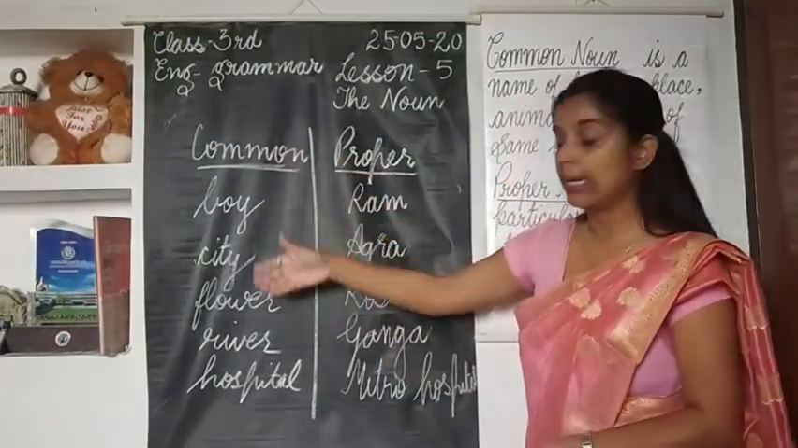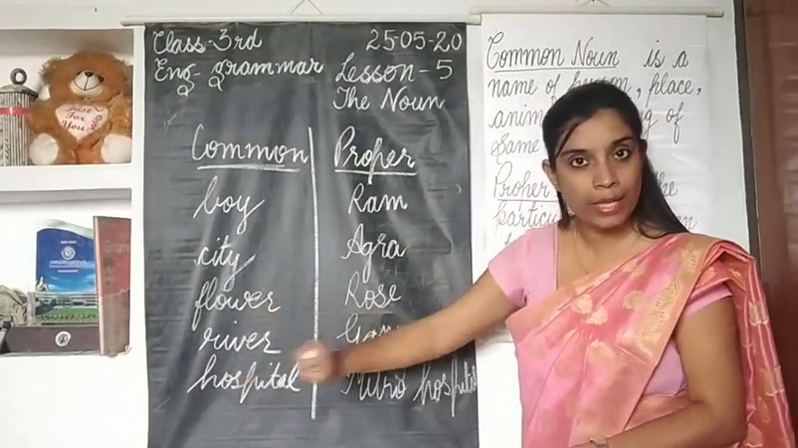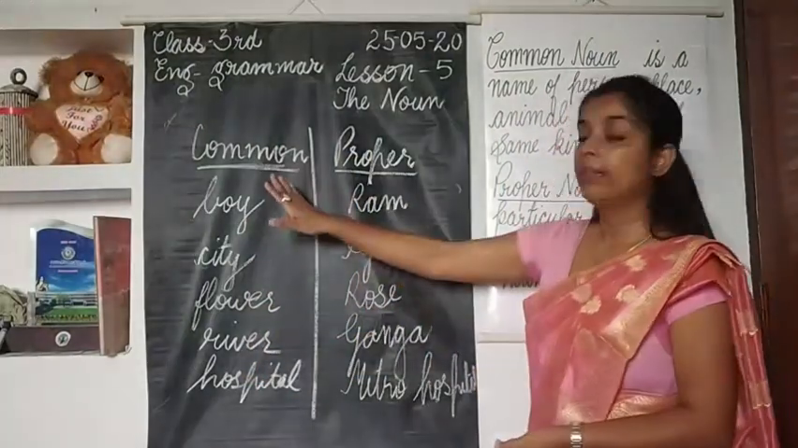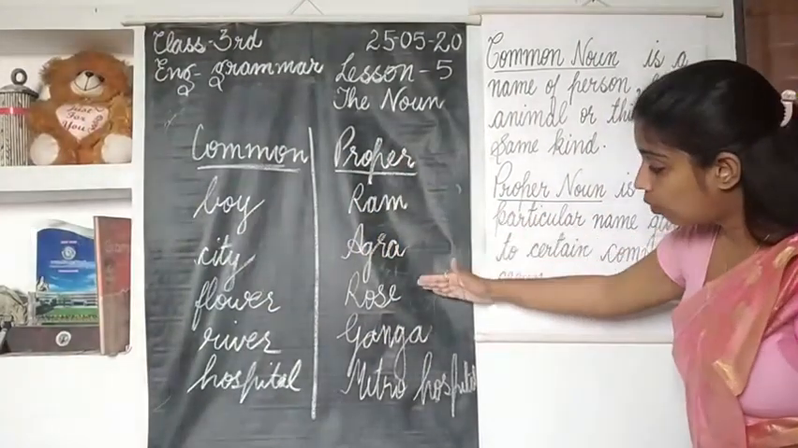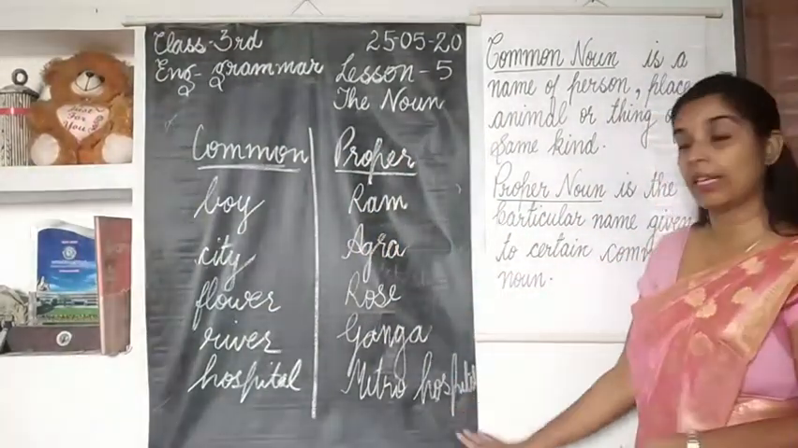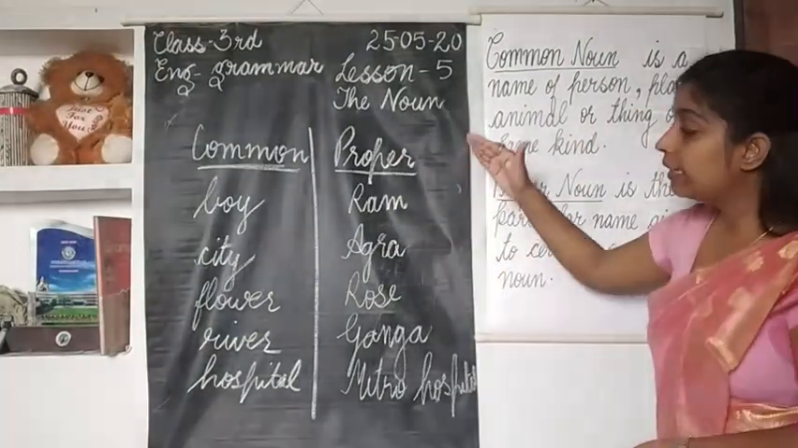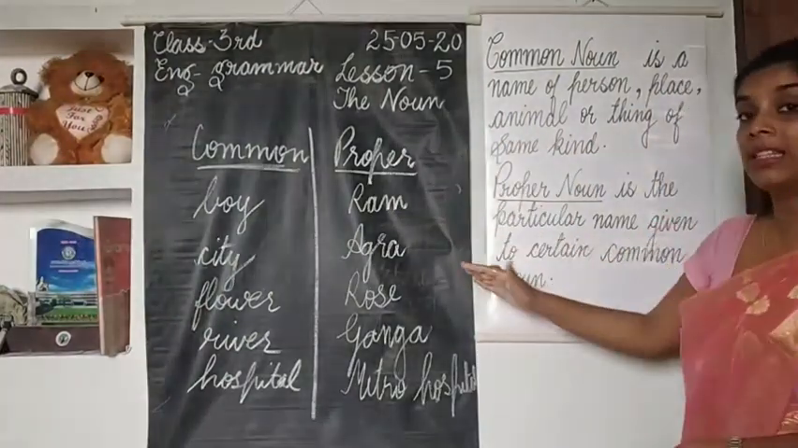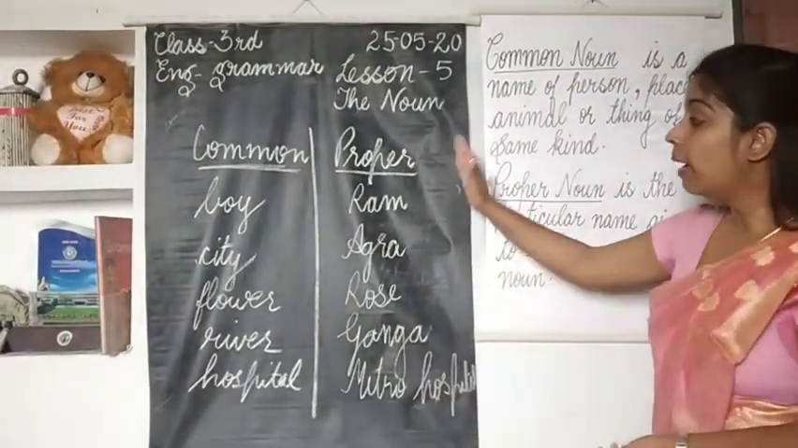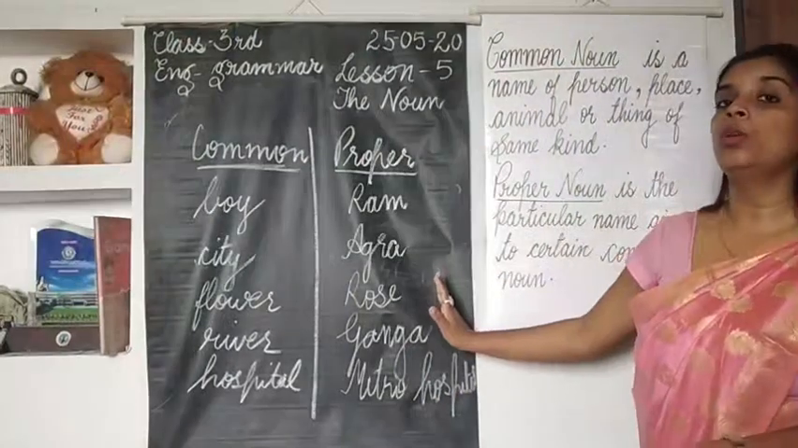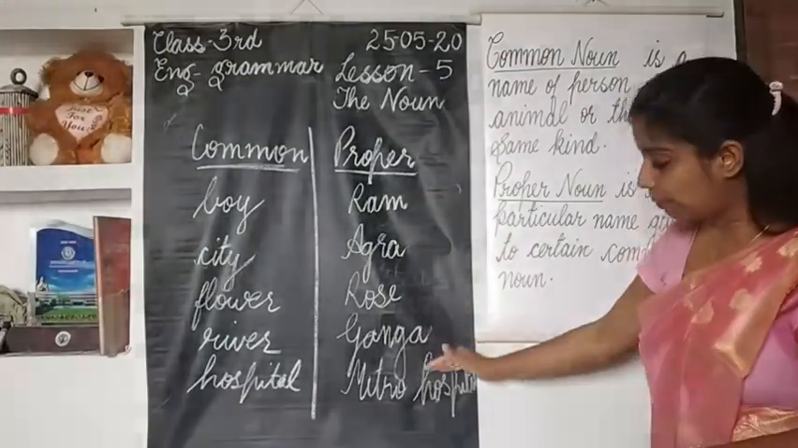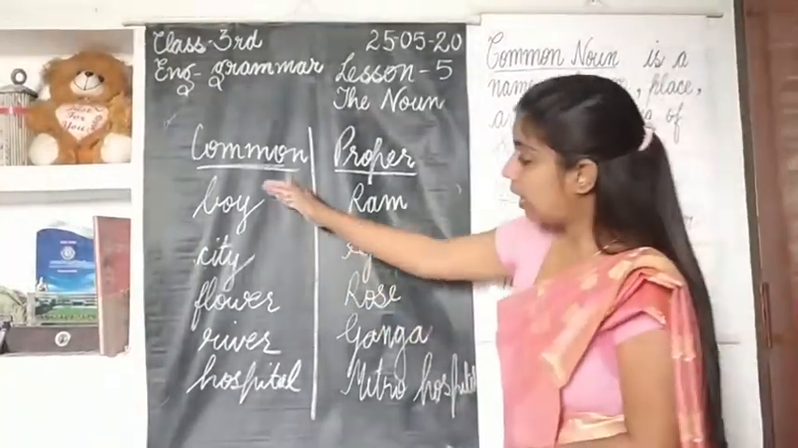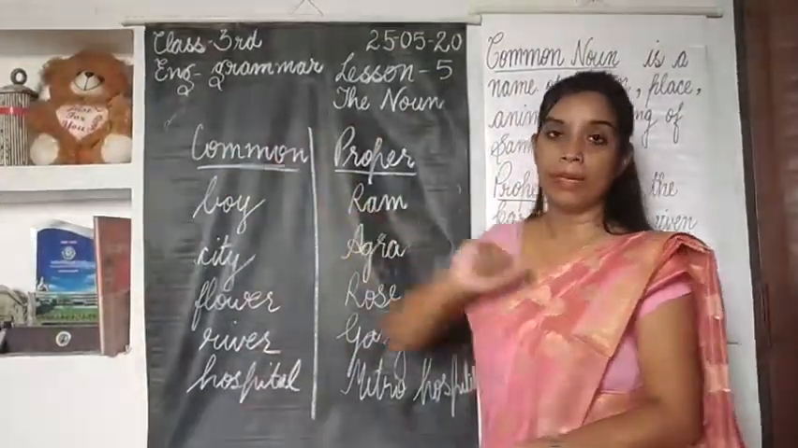They are also what? Names of person, place, animal or thing. Okay, but they are what? They are common nouns. And here, Ram, Adra, Rose, Ganga, Metro Hospital, etc. These are what? These are also names of person, place, animal or thing. But here, a particular name is given to a certain common noun. So these are all examples of proper noun and these are all examples of common noun.